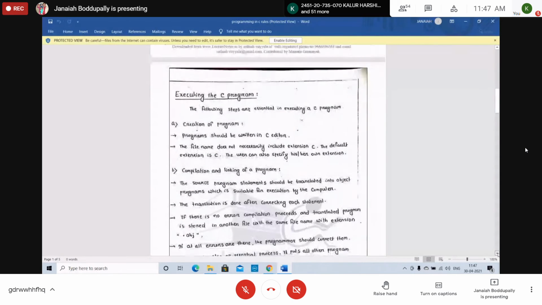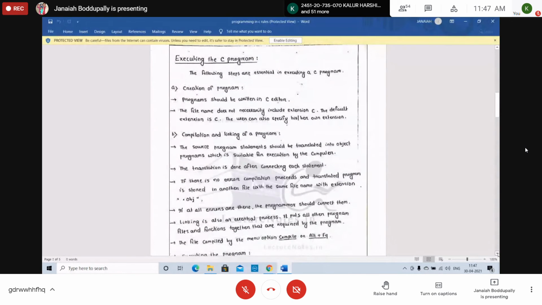How to execute the C program? Students, are you following? How to execute the C program? It is based on the different compilers. We can execute on different operating systems. Executable commands are different. First, creation of the C program. How to create?